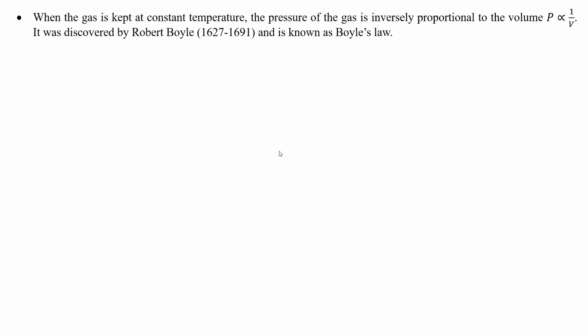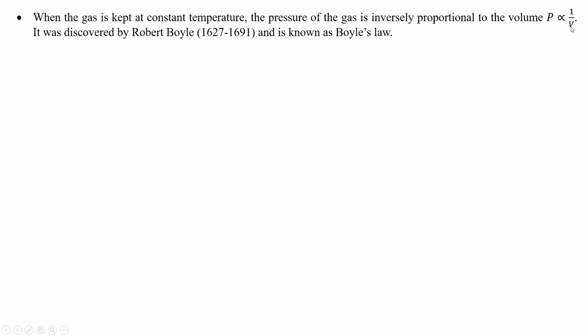So, gas laws, starting from the very basic: when the gas is kept at constant temperature, the pressure of the gas is inversely proportional to the volume. If we increase the pressure, the volume will decrease. It was discovered by Robert Boyle and is known as Boyle's law. So Boyle's law says that if we keep the temperature constant, the pressure of the gas has an inverse relation with that of volume.